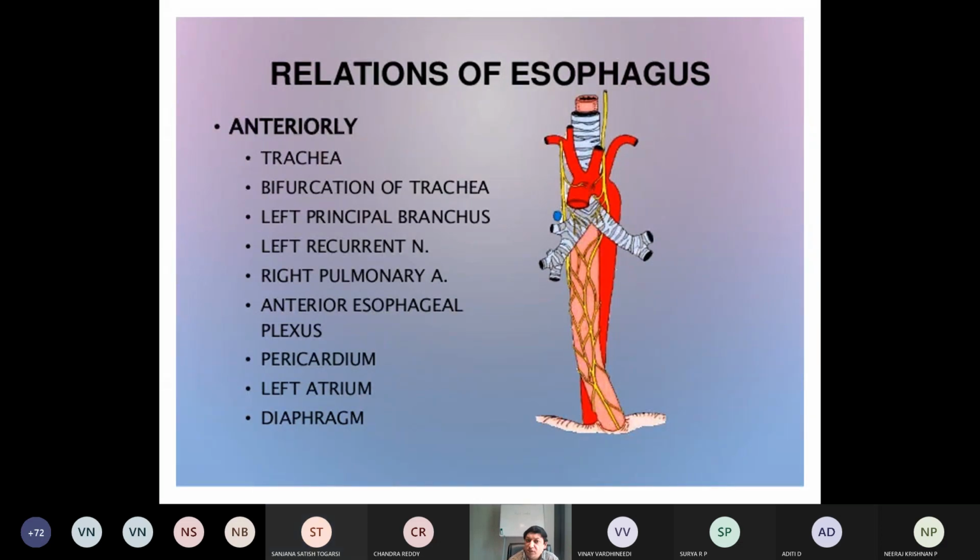The diagram is showing the esophagus here. Anteriorly: trachea, bifurcation of the trachea, left principal bronchus, left recurrent laryngeal nerve, right pulmonary artery, anterior esophageal plexus, pericardium, left atrium, and diaphragm. These are the structures situated anterior to the esophagus. Once again, I will repeat. Just imagine the exact location of the esophagus. Anteriorly is the trachea, next the bifurcation of the trachea, then the left principal bronchus.